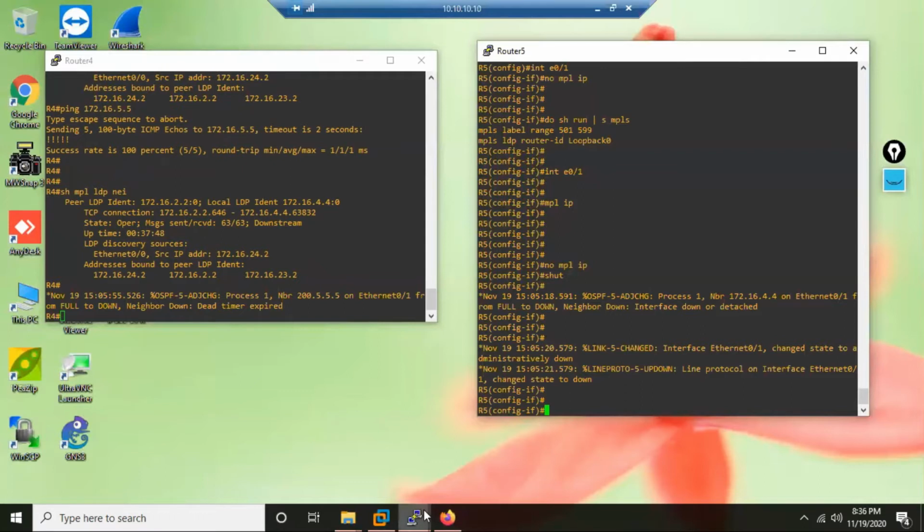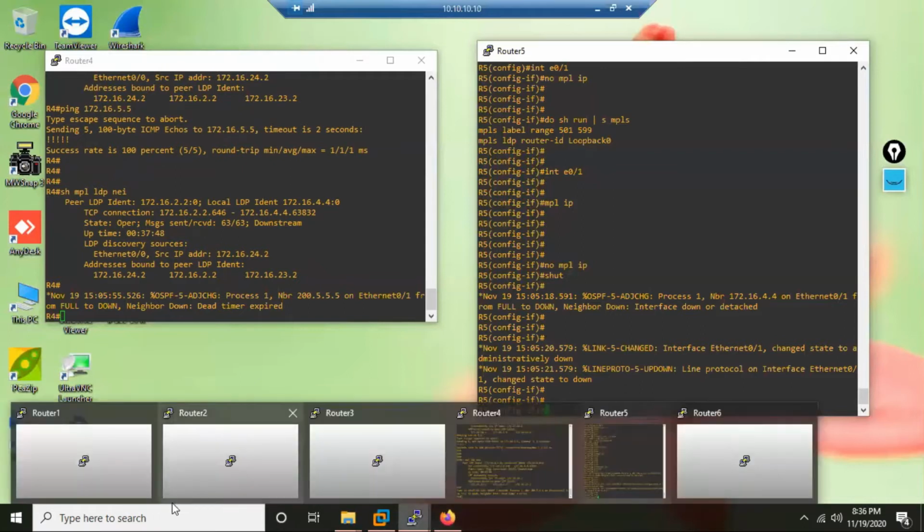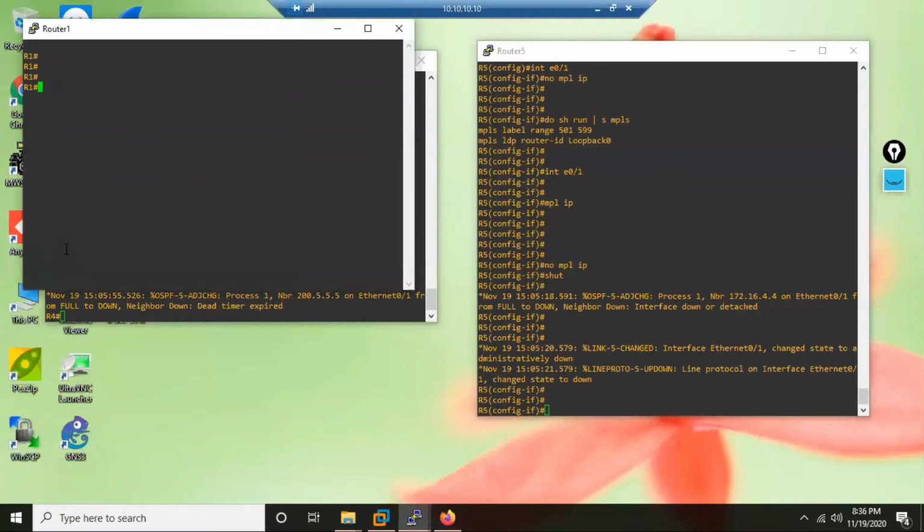Let us go to the customer. If you see, yesterday the customer was R1 and R6. If you remember, I was doing a ping from R1, source 10.1.1.1, repeat count 100,000. So this ping should work, right? See, if I make that interface down, what will happen? This ping is not going to work.